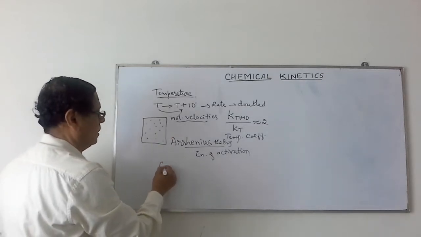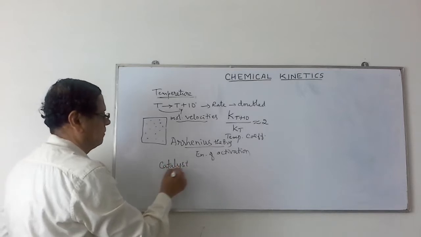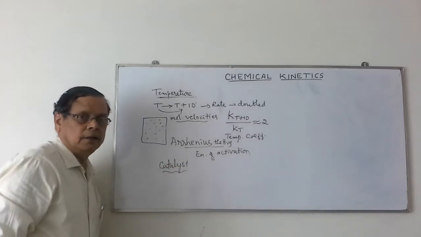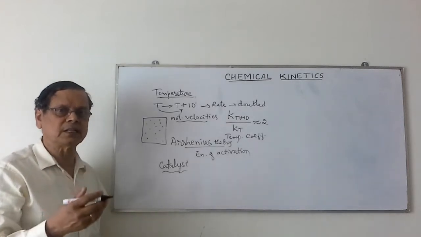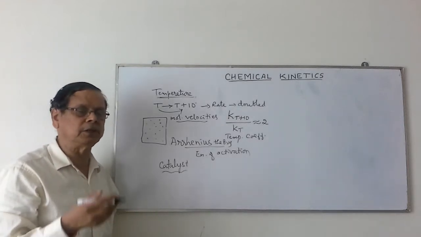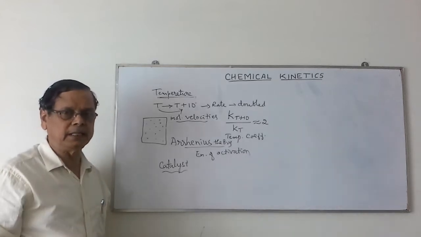The next one is the catalyst. A catalyst is a substance which changes the rate of reaction without taking part in the reaction.